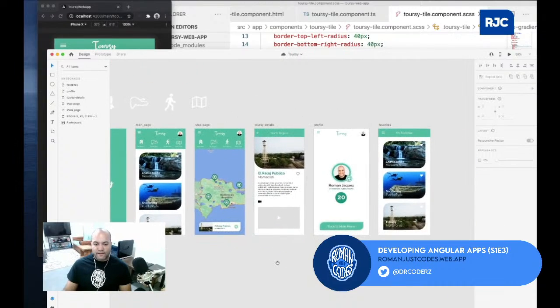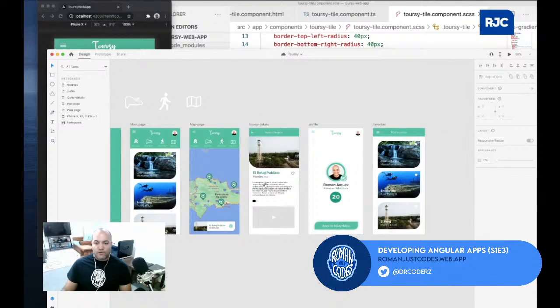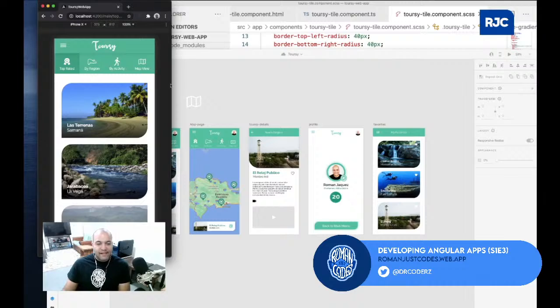But we could do a bunch of things in one single episode, where I can make a lot more progress in the application. So why don't we try doing the Toursy details, for example? How would you go about doing that? Again, I'll still just keep things hard coded, so we can at least move faster. Then I'll hook it up to the proper services and whatnot, because at least I wanted to lay down the proper foundation for this application, right?